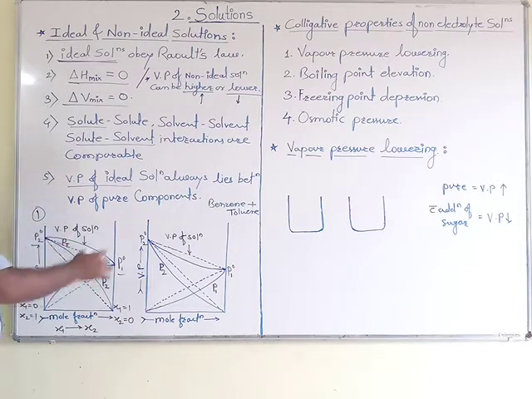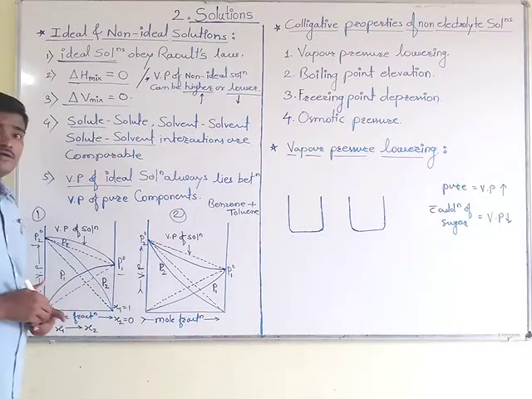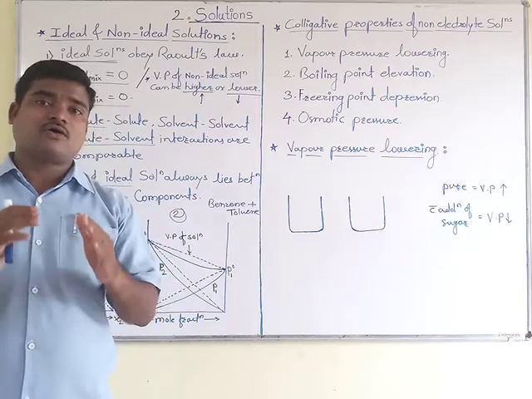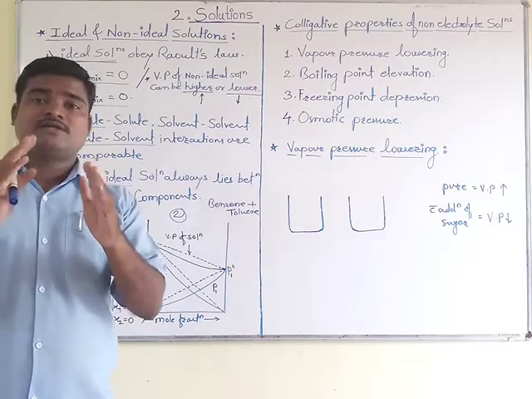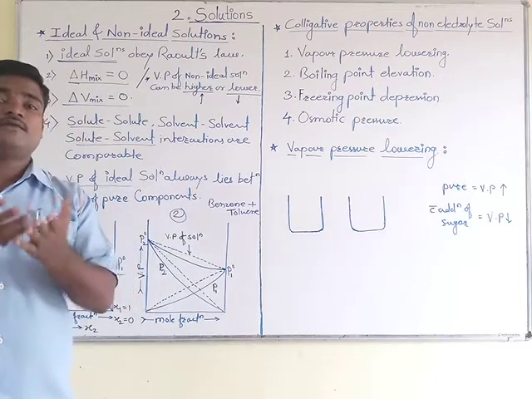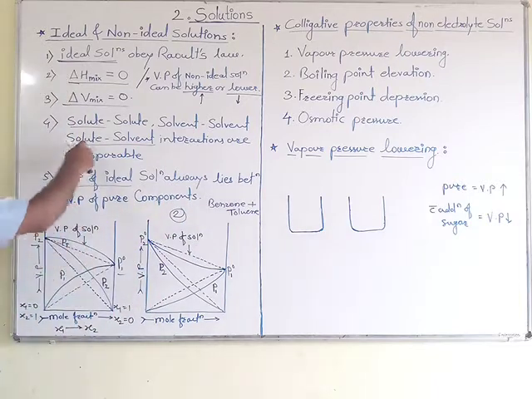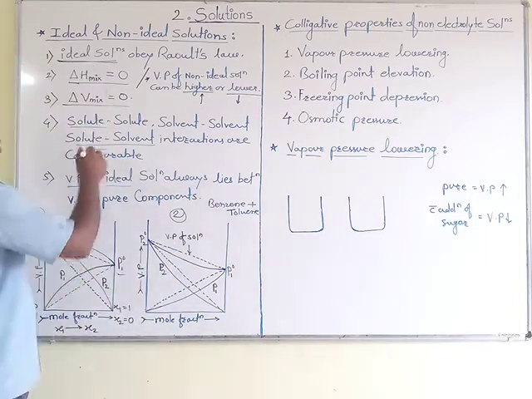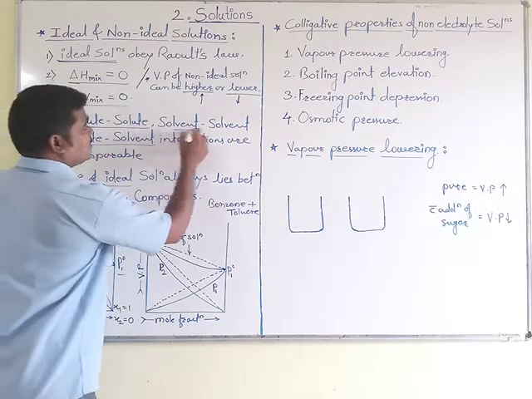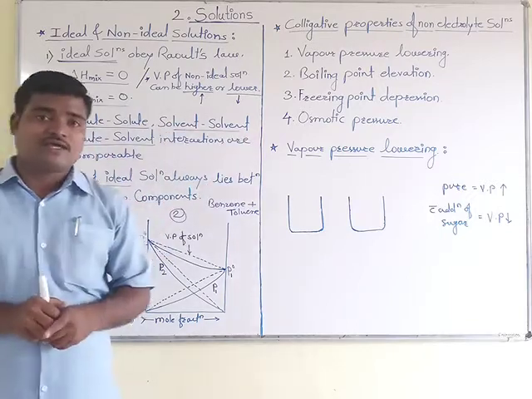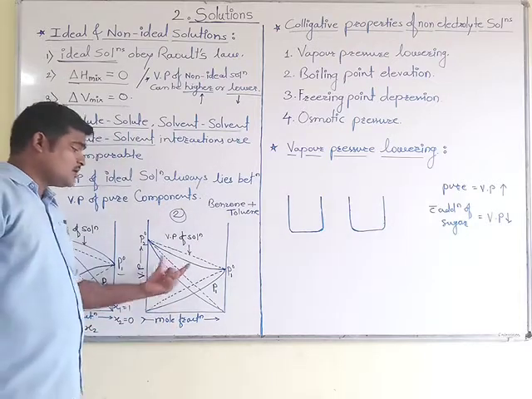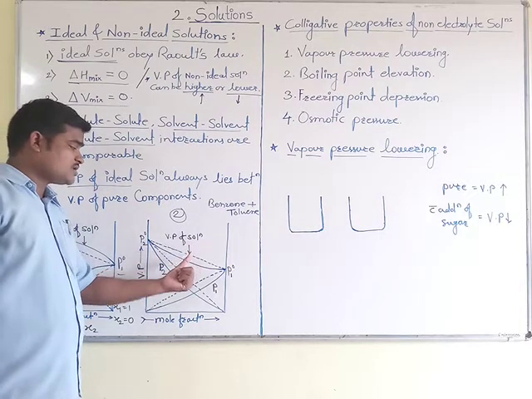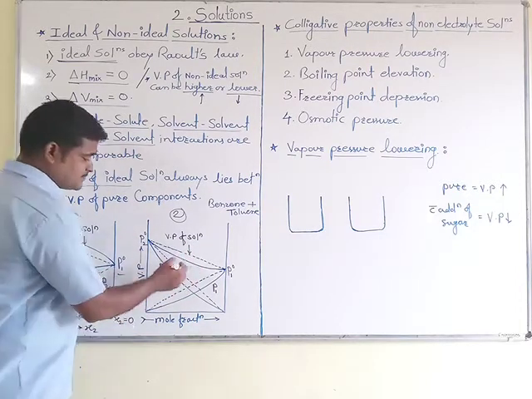Okay, and if you look at this second graph, instead of weaker we can say, if it is higher, that is, if the solute-solvent interactions are higher than that of the solute-solute and solvent-solvent interactions, then we can say that such a type of graph shows negative deviation. And here we have shown the vapor pressure of the solution, this is the real case.